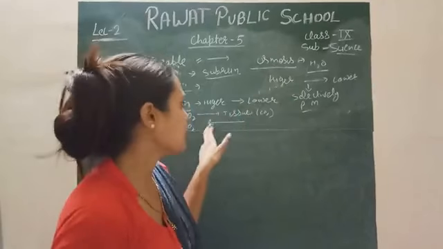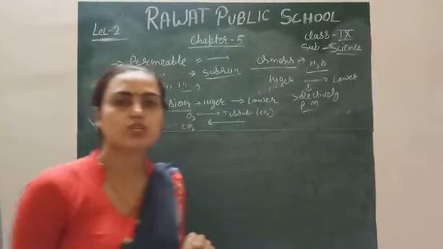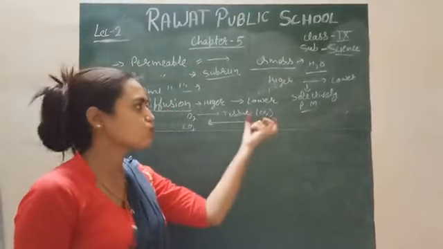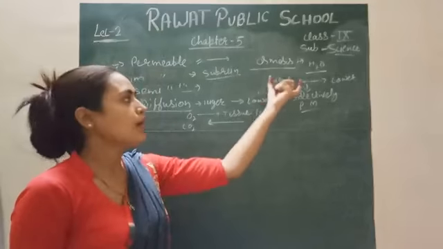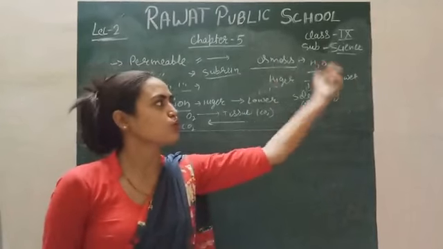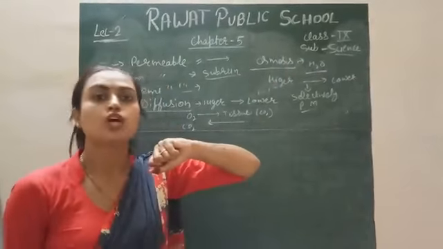So what is the meaning of osmosis and diffusion? Diffusion is the movement of gaseous particles from the higher concentration region to the lower concentration, but osmosis is the movement of water molecules from higher concentration to lower concentration through a selectively permeable membrane.